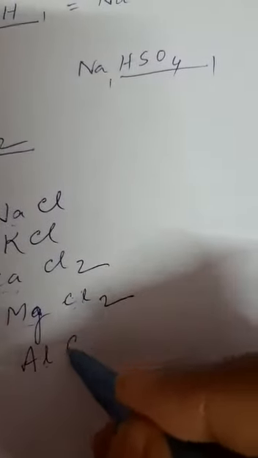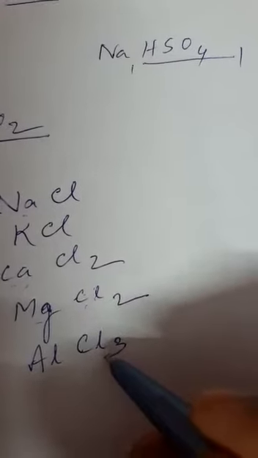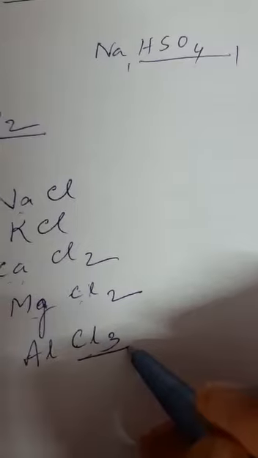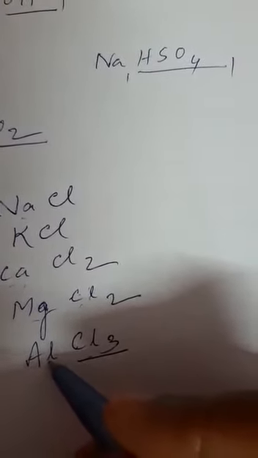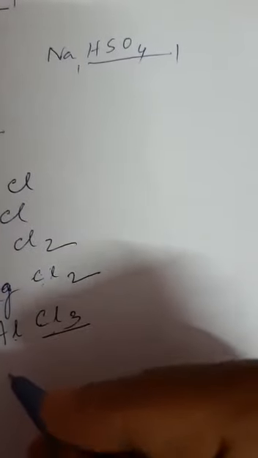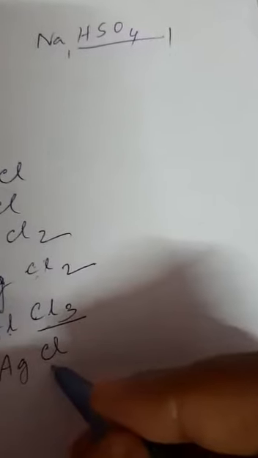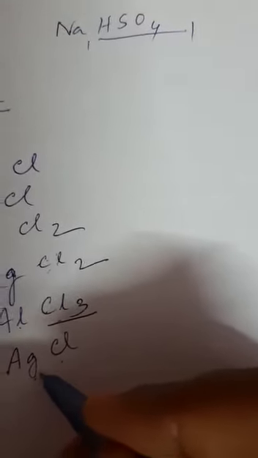Then aluminum chloride, AlCl3. How many chlorine atoms have combined with aluminum? Obviously 3. So the valency of aluminum will be 3. And silver chloride, this is written as argentum, this is written as AgCl. 1 chlorine atom has combined with silver. So the valency of silver is 1.